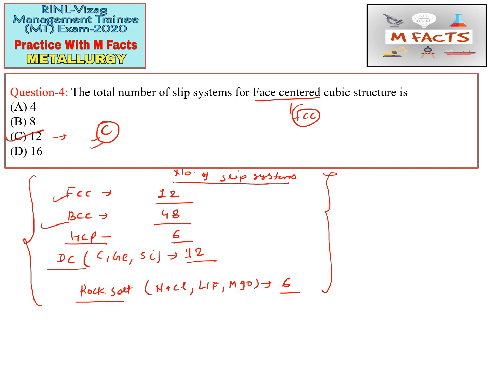You may make a list of these crystal structures and the number of slip systems, or you can find it from somewhere, or from our Instagram slip plane and slip direction post. You should remember these questions also. This question is important for GATE as well as for RNL exam. So C part is correct for this question.